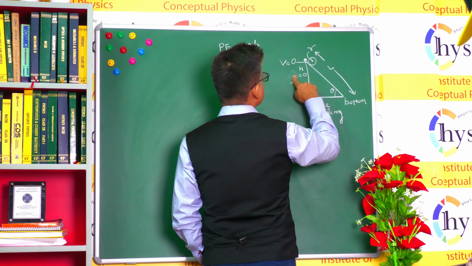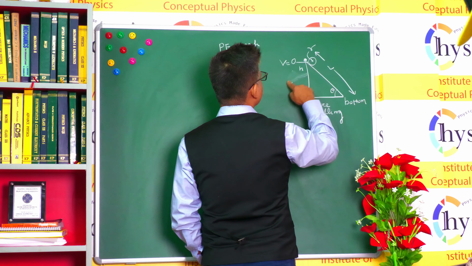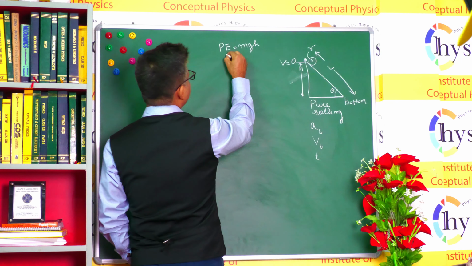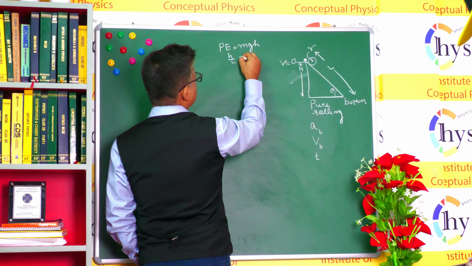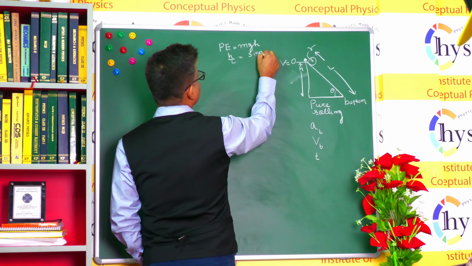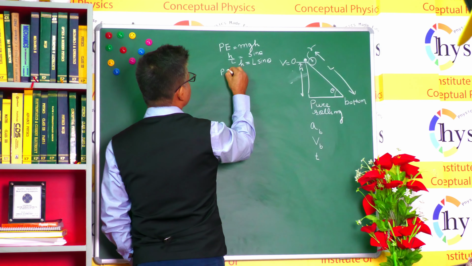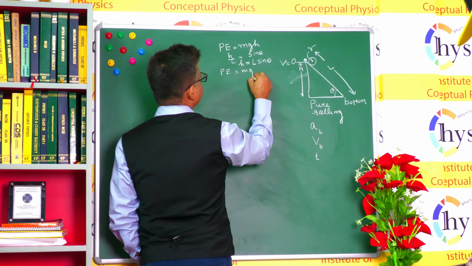This is your height h. Okay, and if you want to find h, you have the ramp available to you. So h by L is equal to sine theta, and h is equal to L sine theta. That's your height. So your potential energy becomes mgL sine theta, right? Now the body is at rest at the top point. Therefore, the kinetic energy of the body is equal to 0.